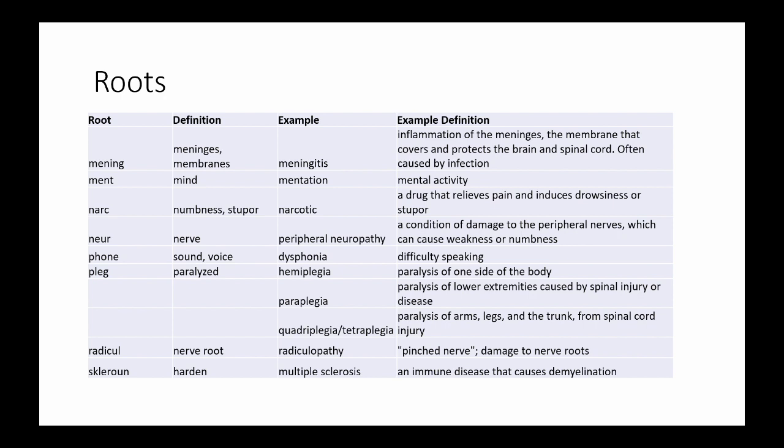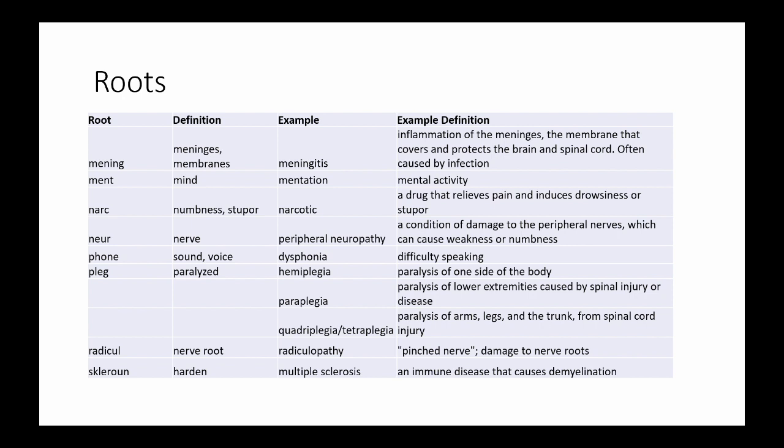Plege means paralyzed. Hemiplegia is paralysis of one side of the body. Paraplegia is paralysis of the lower extremities, while quadriplegia or tetraplegia is paralysis of the arms, legs, and trunk. Radicul means nerve root. Radiculopathy is commonly referred to as a pinched nerve. It is damage to nerve roots.